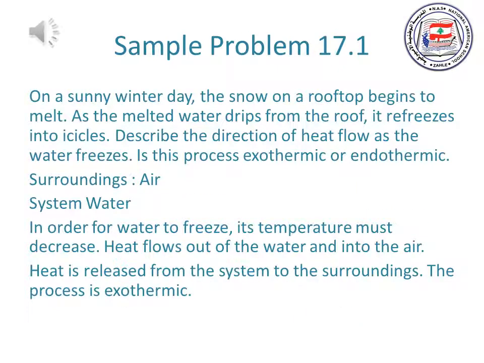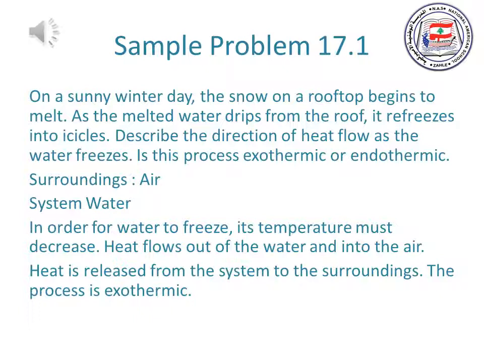Sample problem 17.1. On a sunny winter day, the snow on a rooftop begins to melt. As the melted water drips from the roof, it refreezes into icicles. Describe the direction of heat flow as the water freezes. Is this process endothermic or exothermic? As we studied before, heat flows from a warmer object to a cooler object. An endothermic process absorbs heat from the surroundings, and an exothermic process releases heat to the surroundings.